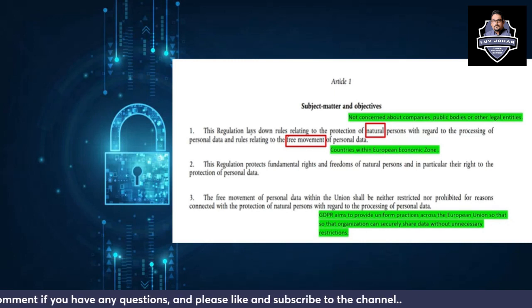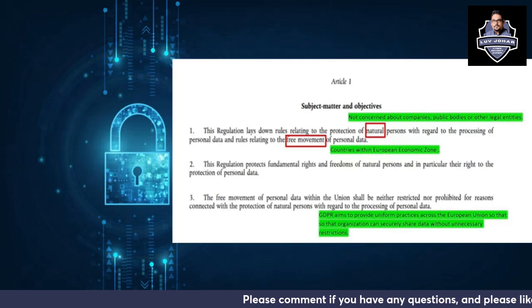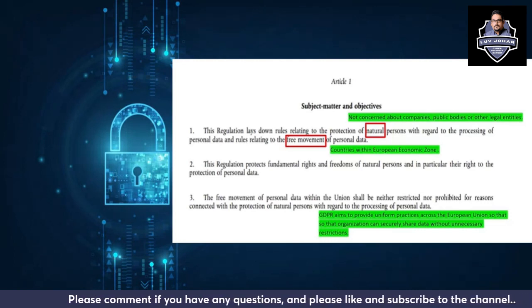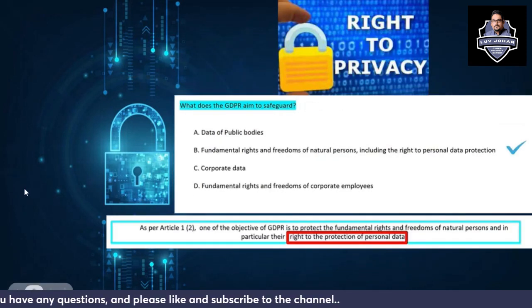Okay. So here it says that all the countries which are falling within the European Union, the free movement should be there. Okay. And no country should prohibit the free movement of personal data. It clearly lays that out. Okay. Now, some Q&A quickly.